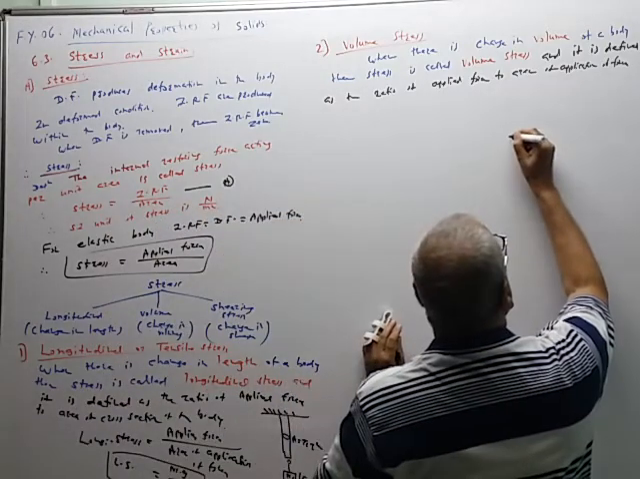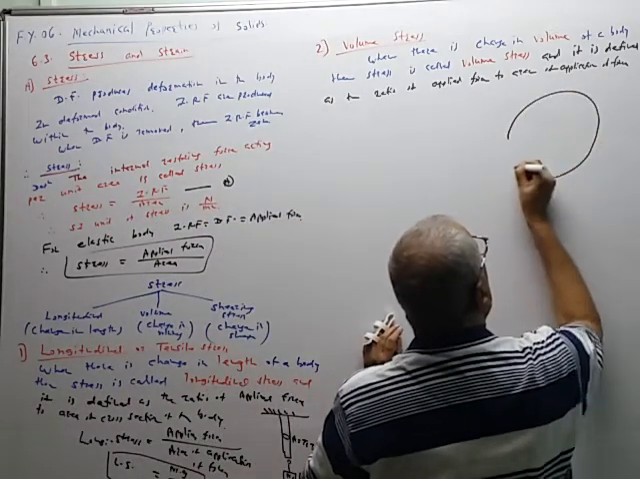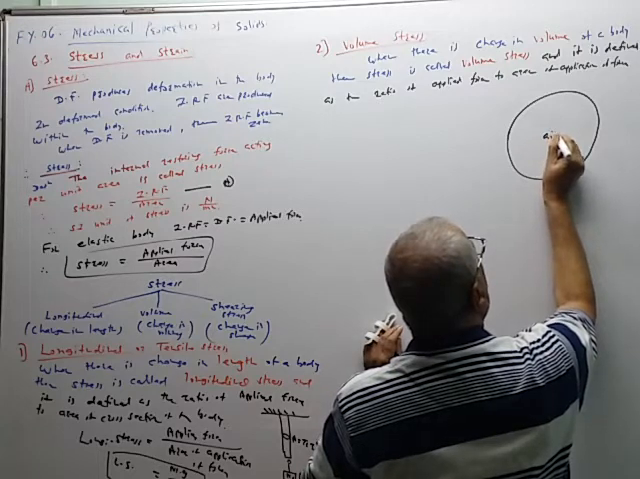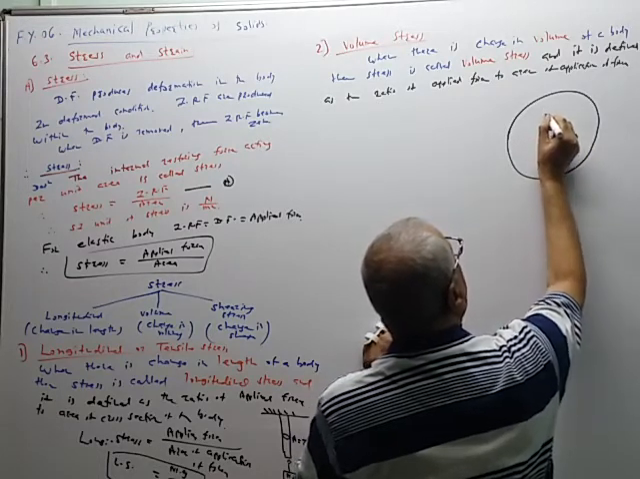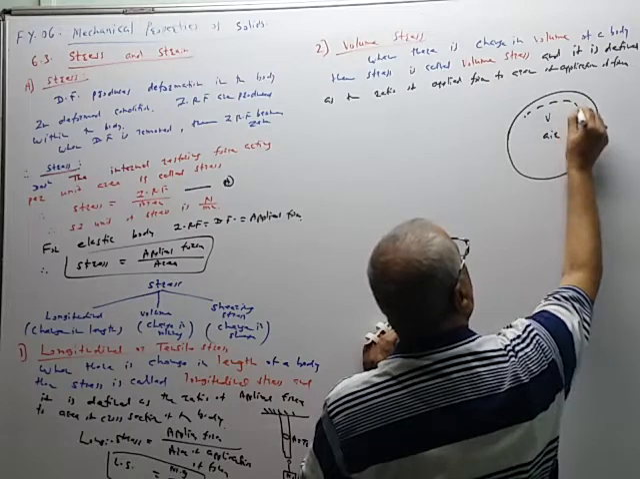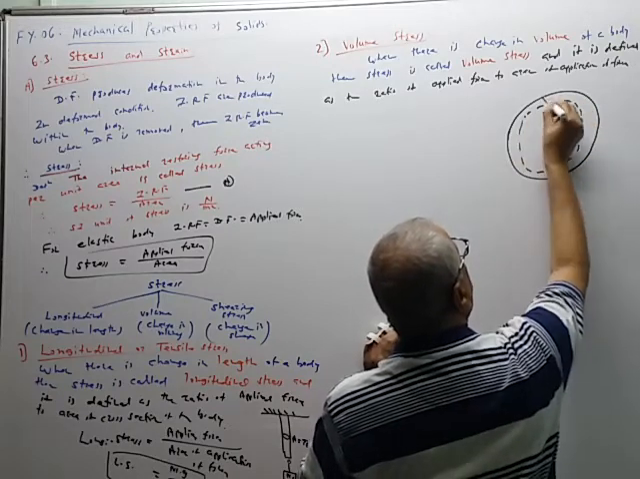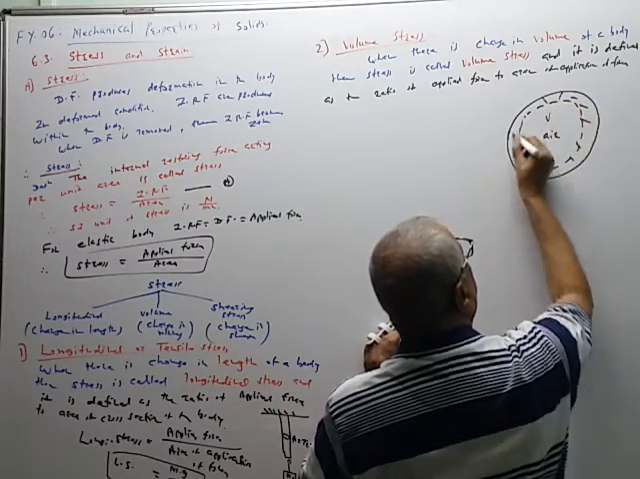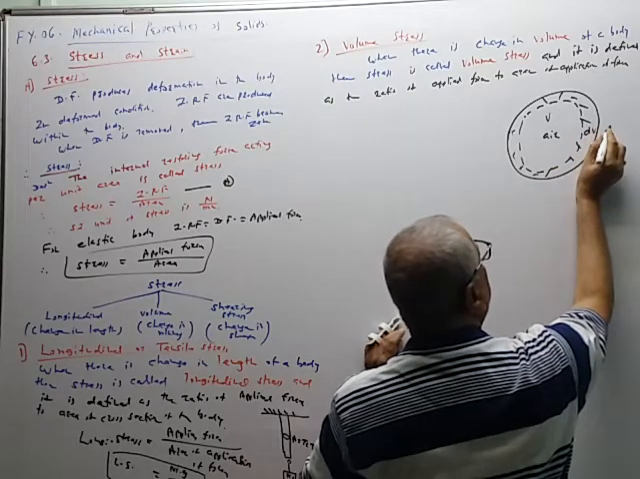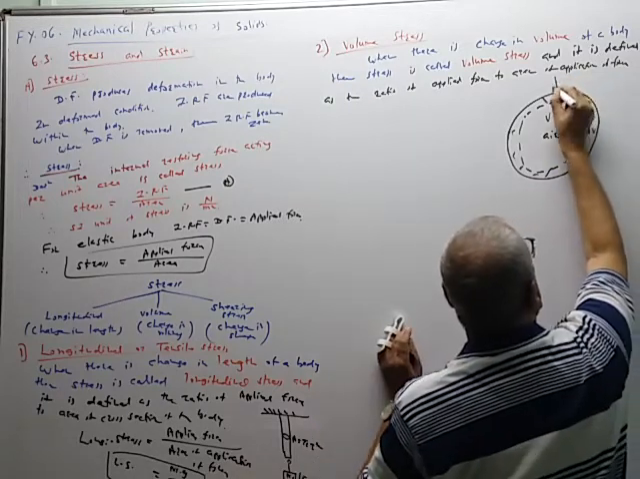Suppose this is the football and this is the air enclosed. So this V is the original volume and this volume decreases by this shaded area. So volume decreases by dV. So force is applied in this direction.